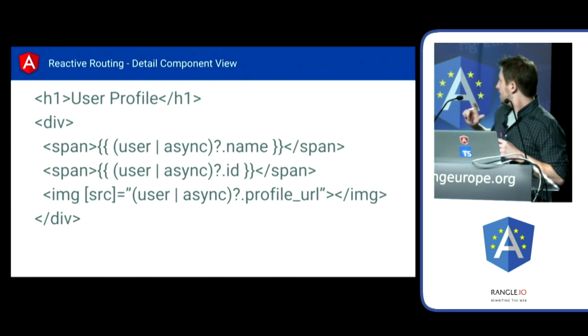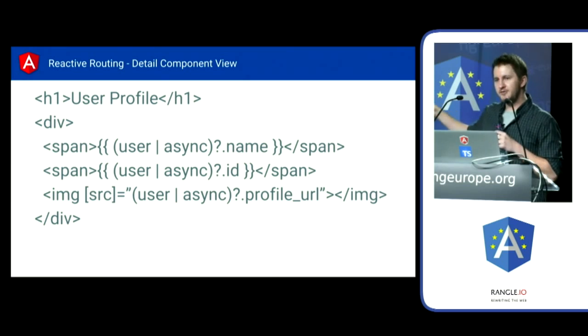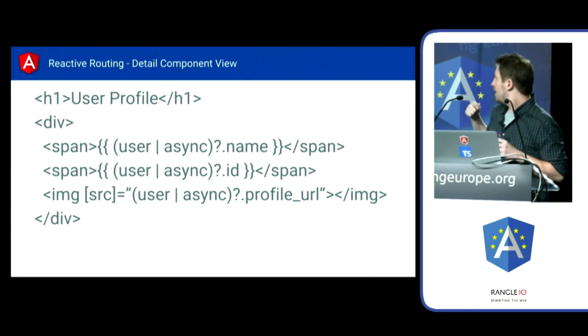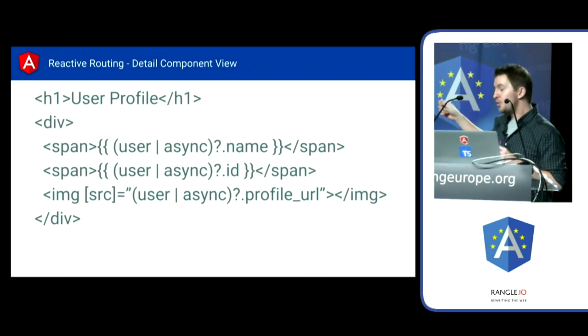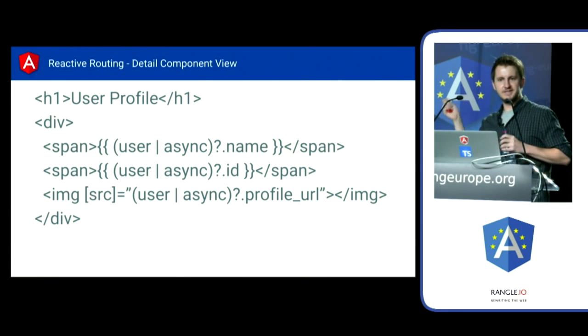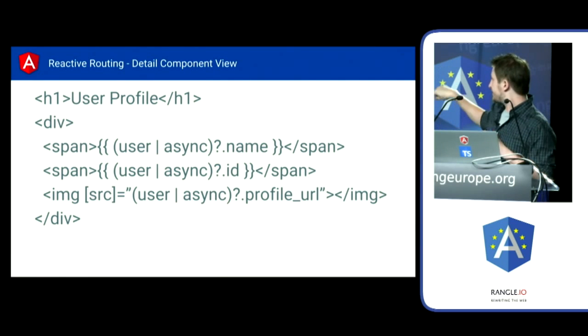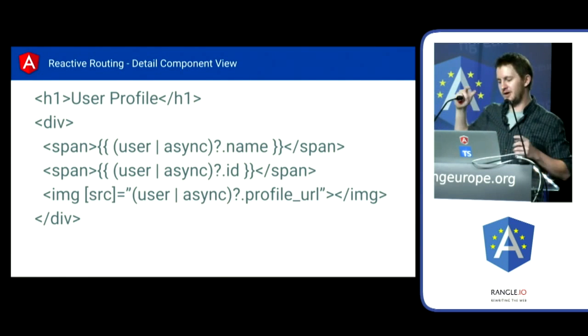So this is what it would look like if we took that observable that we've attached to our view and rendered it. Now, I don't know about you, but I don't think right now that this is the nicest syntax, because we're worrying here about two things. We're worrying about the async pipe, and then we're dealing with our question mark, which we call the Elvis operator.